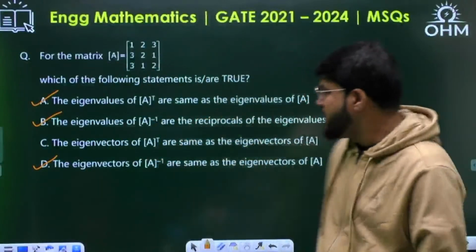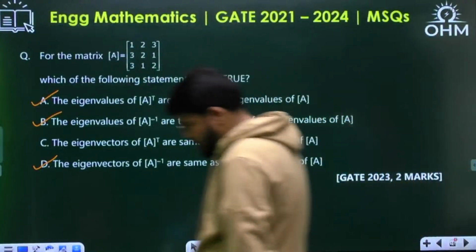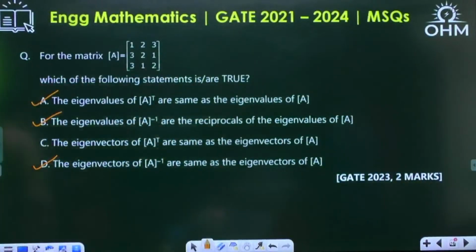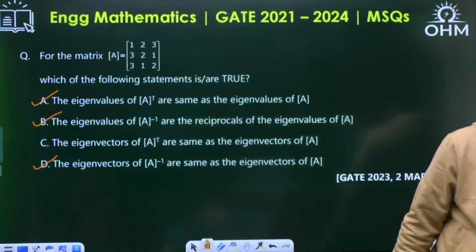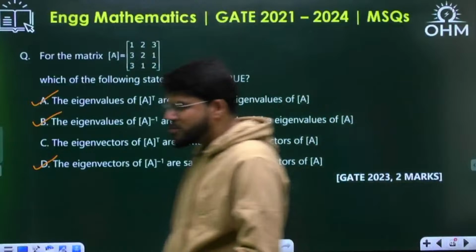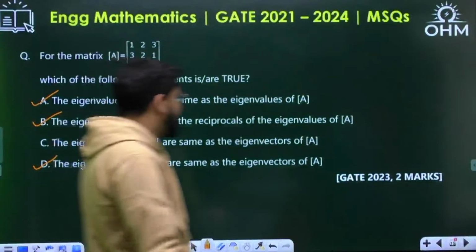Not C, it has to be B. Eigenvectors of A and A transpose are not generally the same. If Ax equal to lambda x, A transpose x will not be equal to lambda x. So A, B, D are the correct options.